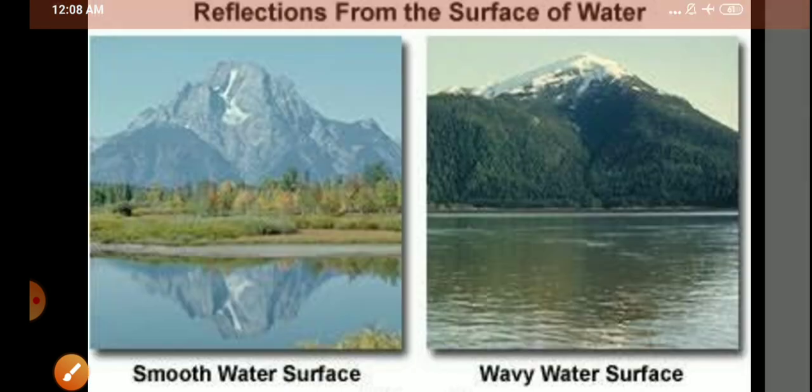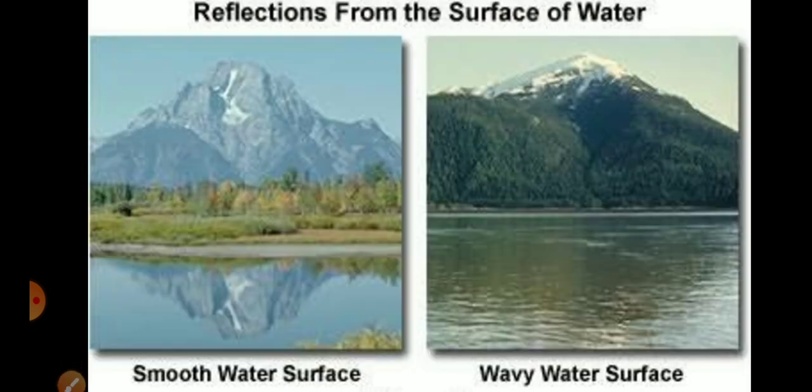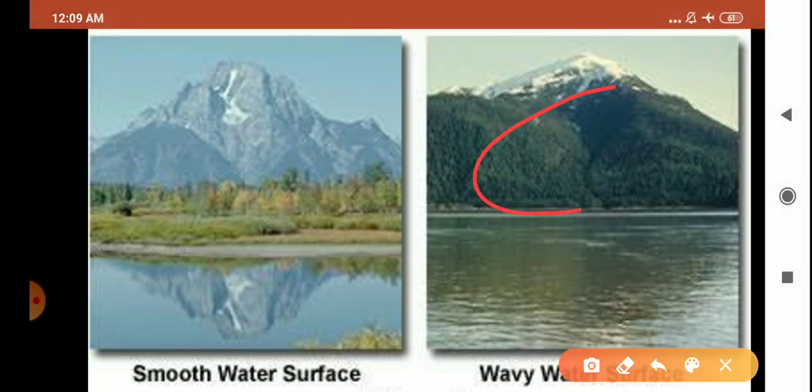Now, children, another example of regular and diffused reflection. Irregular reflection is also known as diffused reflection. Here you can see wavy water on one side and a smooth water surface on the other side. In wavy water, you can see the image of the mountain at the back is very blurred or hazy.